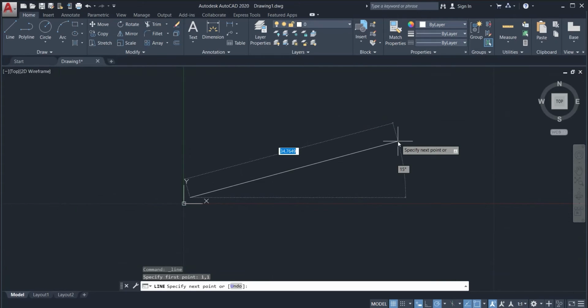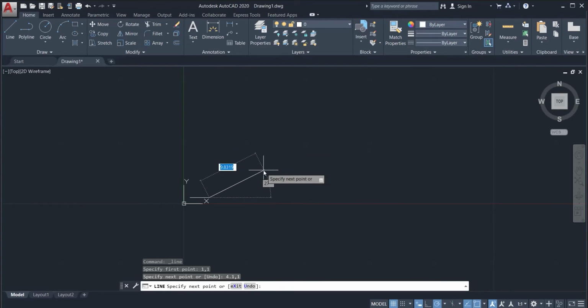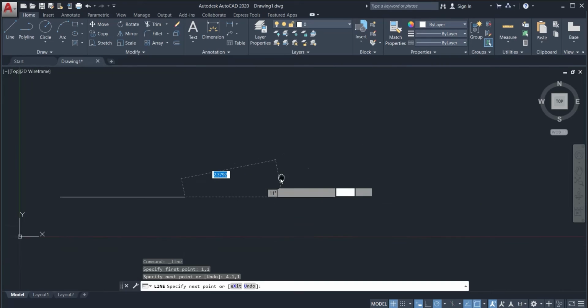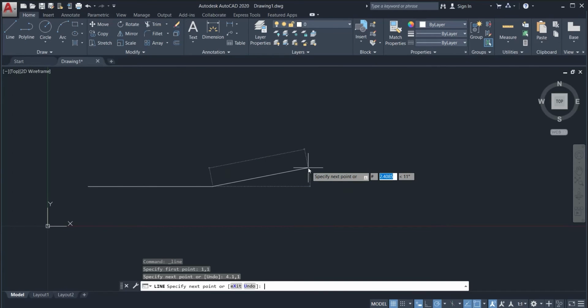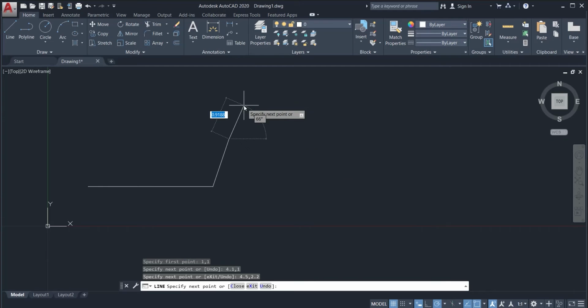The next step is to plot the second coordinate, which is 4.1 and 1. Repeating the same process and typing #4.1,1 will give us this line as a result. The last coordinate to plot is 4.5 and 2.2. We will be typing that as well and click enter. Now that we are done with the coordinates, let's proceed with the lines containing both a specific length and angle.